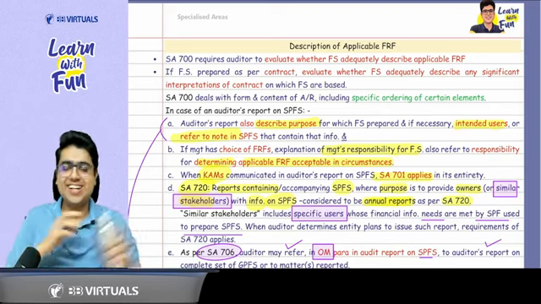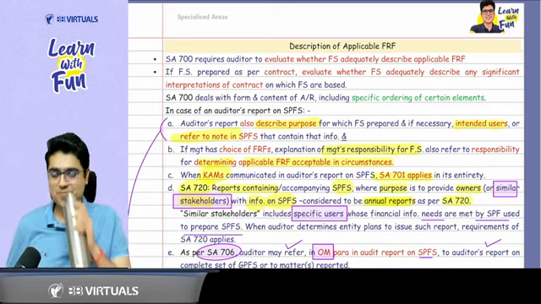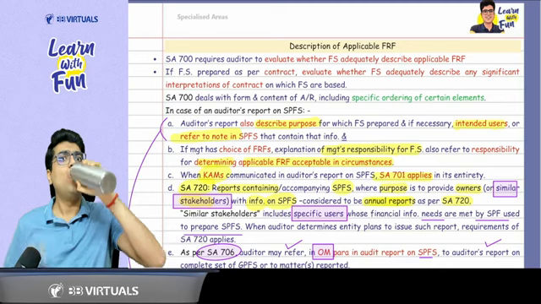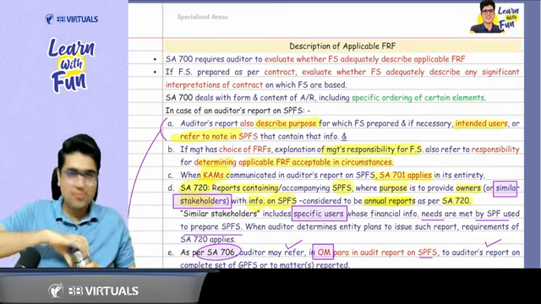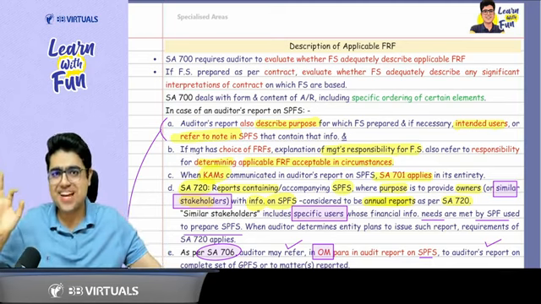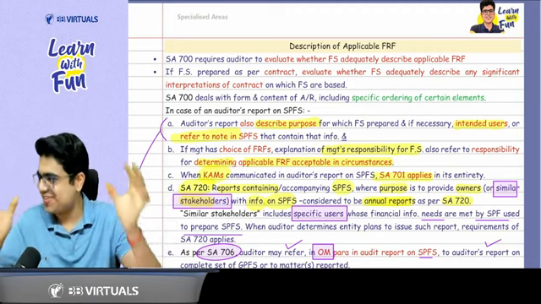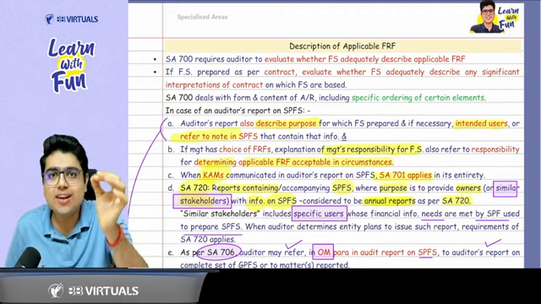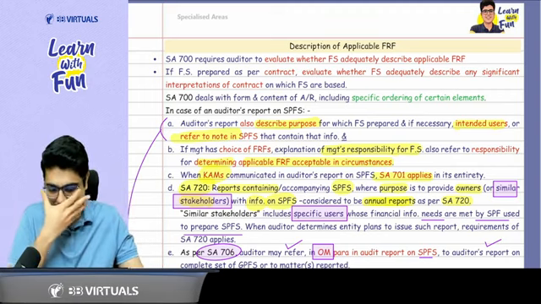Another water break. Take 2 sips of water and get ready. You are enjoying or not? Arey baba, you are enjoying or not? Yes, sir, we are enjoying. Just go with me conceptually. You will love audit. Chalo, let's begin.